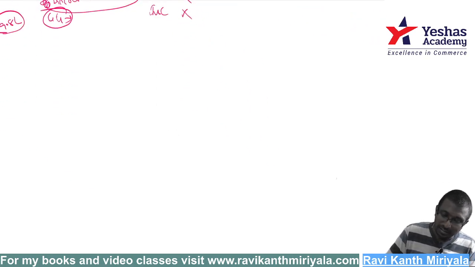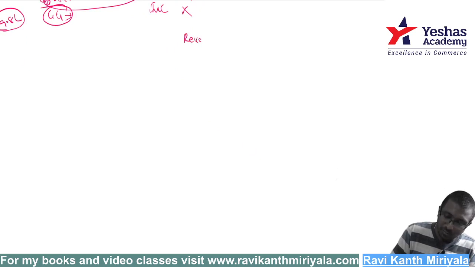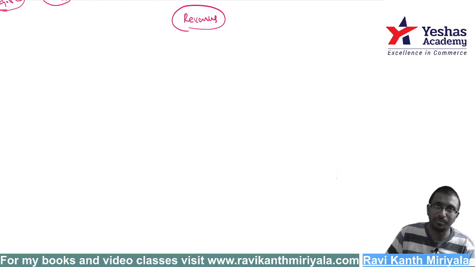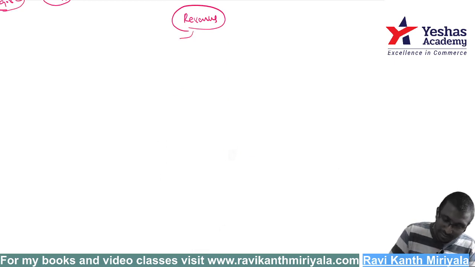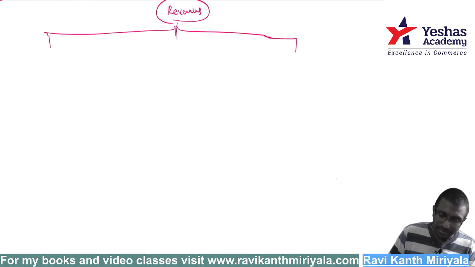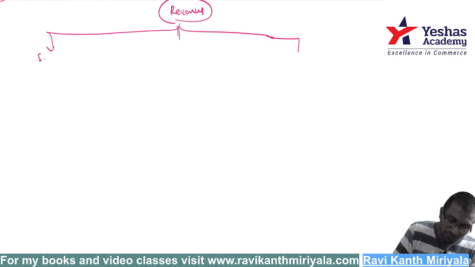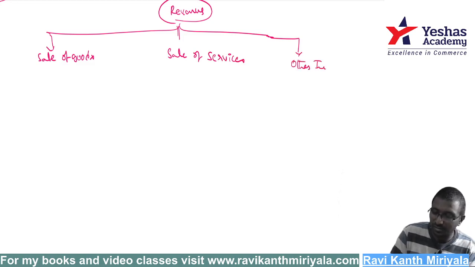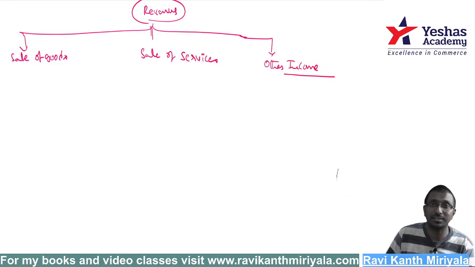Whatever I am telling about revenue, actually we don't discuss all kinds of income, all kinds of revenue. This standard has a limited scope. Observe what it says: revenue from sale of goods, that is the first one. The next one is sale of services, or providing services. Next it says other income. This standard discusses only these three things.